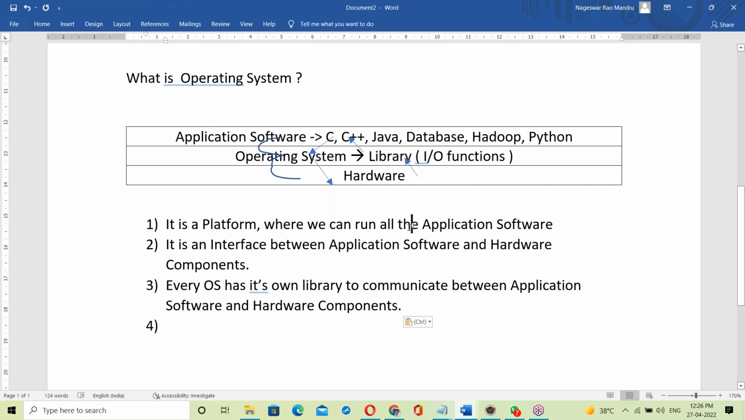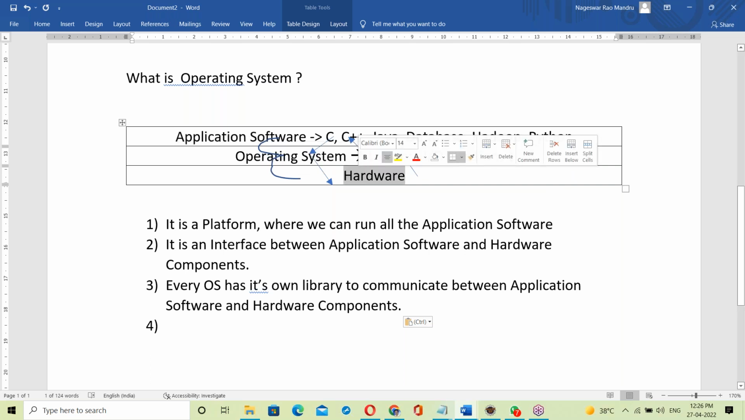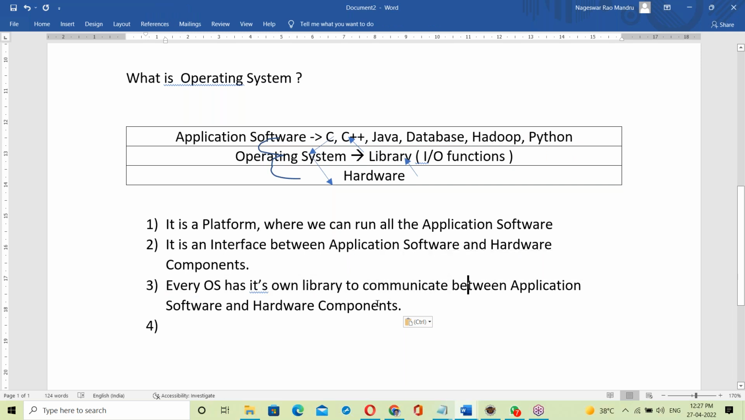Almost all the operating systems were developed in C language. Unix in C language, Linux in C language, Windows in C language, Mac OS in C language. All are developed in C language only. The library is a collection of C language input output functions to perform IO operations between application software and hardware components. So every OS has its own library to communicate between application software and hardware components.